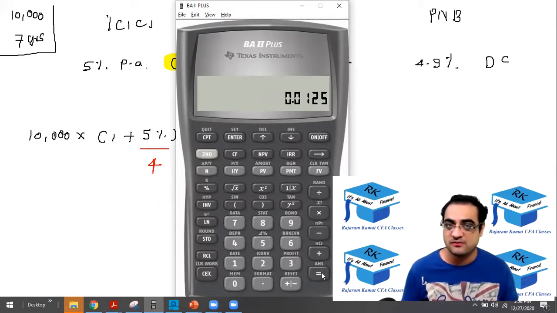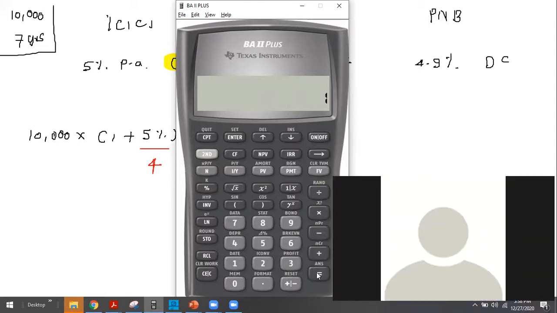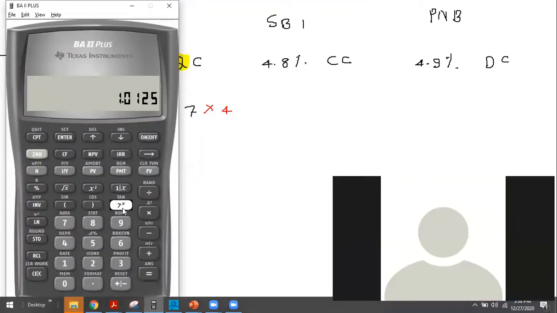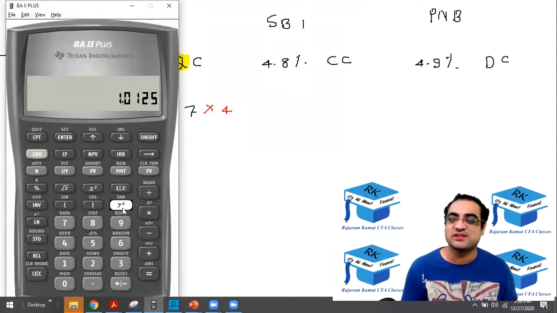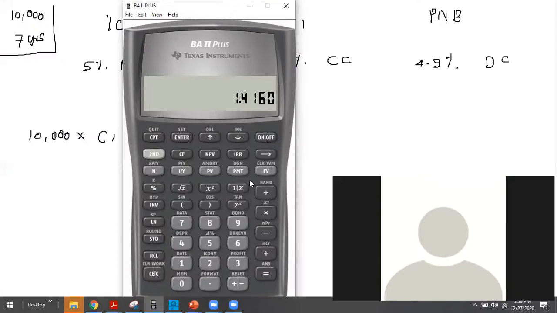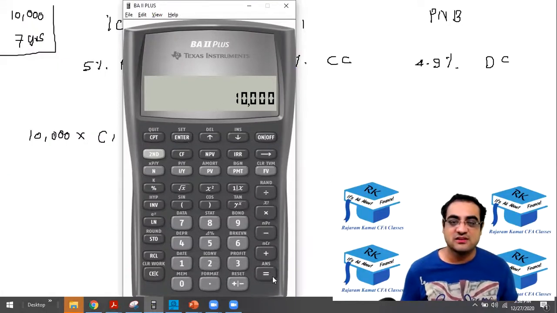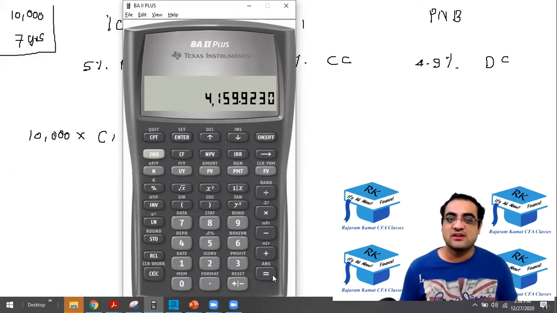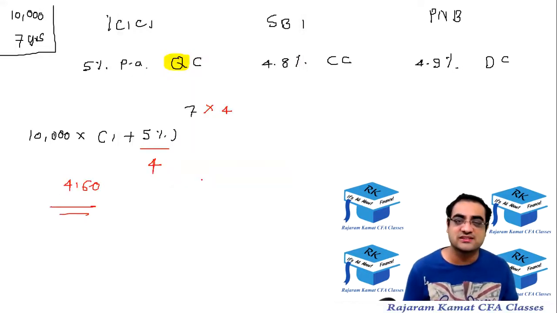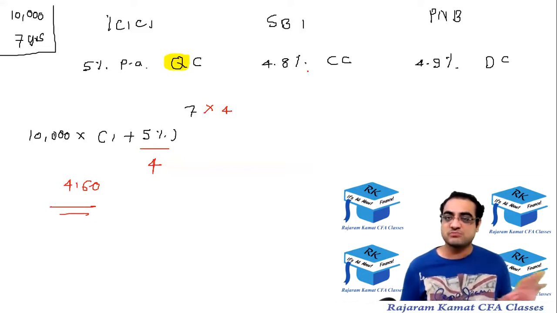Great. Press equal. Plus 1, equal to, don't forget the equal to also. Then you press y raised to x. And 7 4s are 28, so raised to 28. Then into the principal, 10,000. Then subtract the principal also, 10,000, because we are interested in the interest amount. Everyone got that 4160? So here I'm going to get an interest of 4160. Thank you, Anmol.